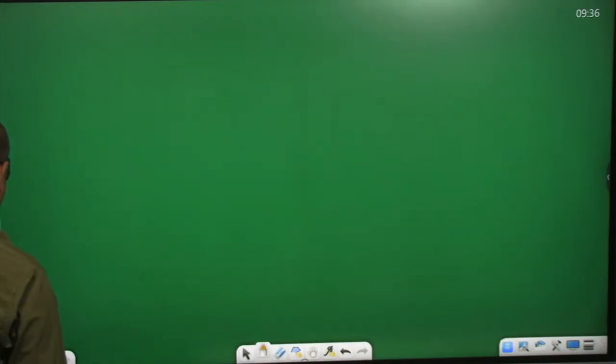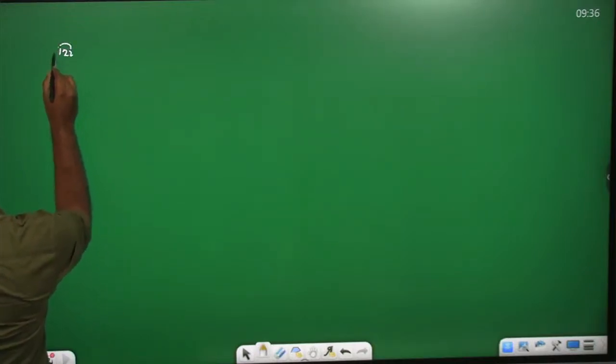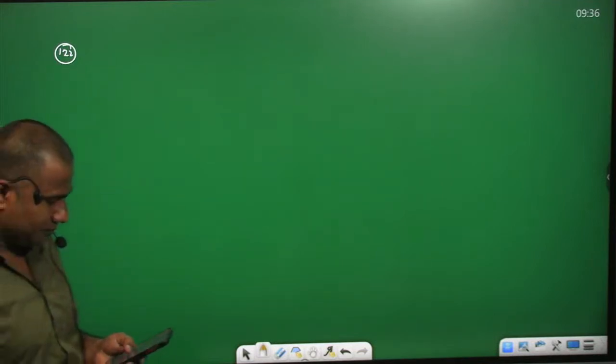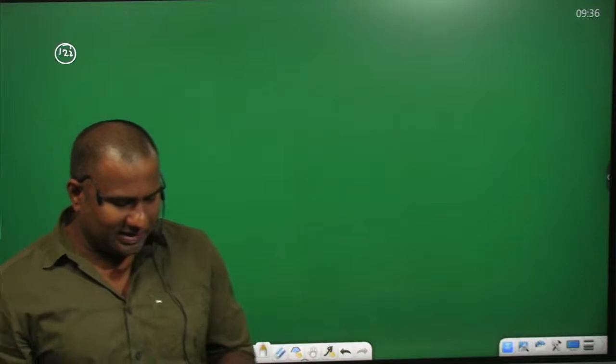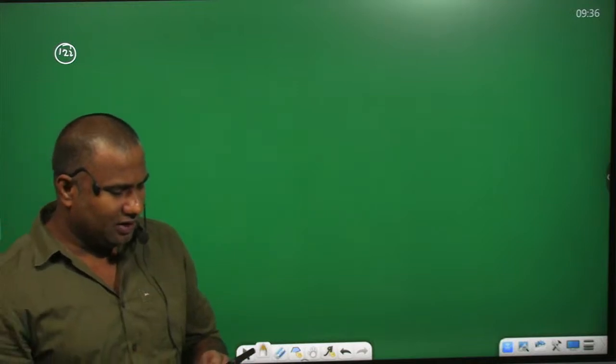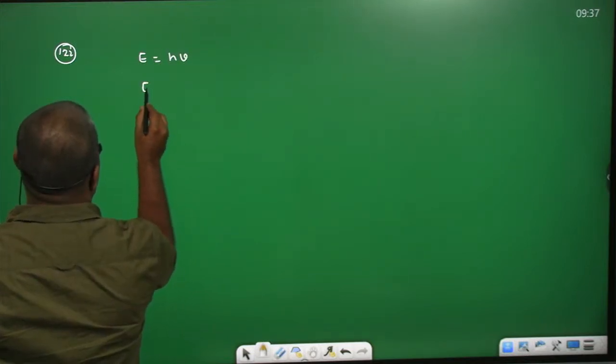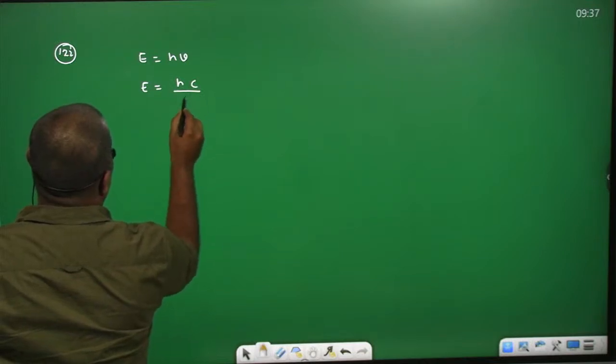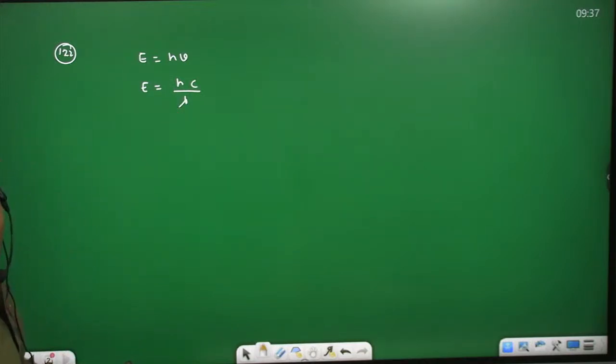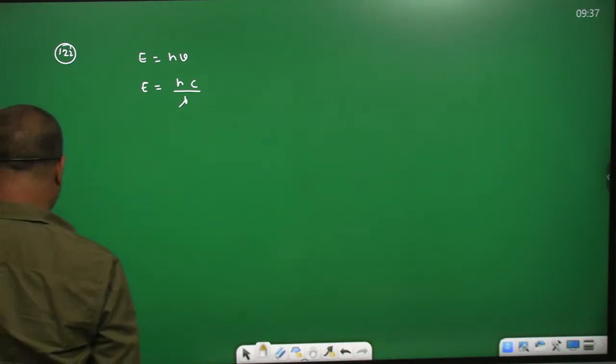Then the next one is question number 122. The work function of a metal is given as 6.3 electron volts, that is E naught. The wavelength of the incident radiation required to just eject the electron from its surface. He is asking for wavelength, the same thing. What is the formula? E equal to h nu, that is E equal to hc by lambda. Energy is given as 6.3 electron volts.